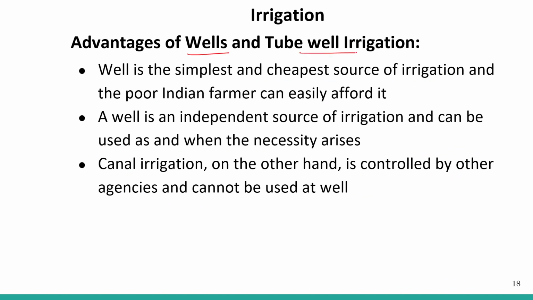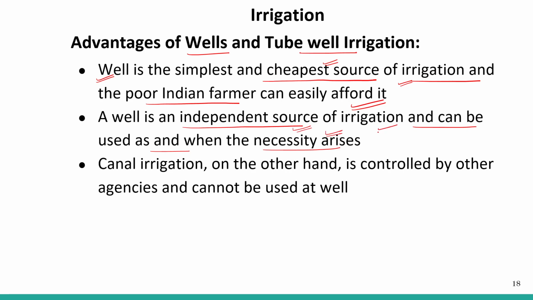Advantages of wells and tube well irrigation. A well is the simplest and the cheapest source of irrigation and the poor Indian farmer can easily afford it. So they can be totally dependent on the well, and it is easy to get water from these wells, right? It is cheaper, and it is an independent source of irrigation that can be used as and when the necessity arises. Sometimes farmers have their own well, so they can use that water for irrigation. Canal irrigation, on the other hand, is controlled by other agencies and cannot be used at will.